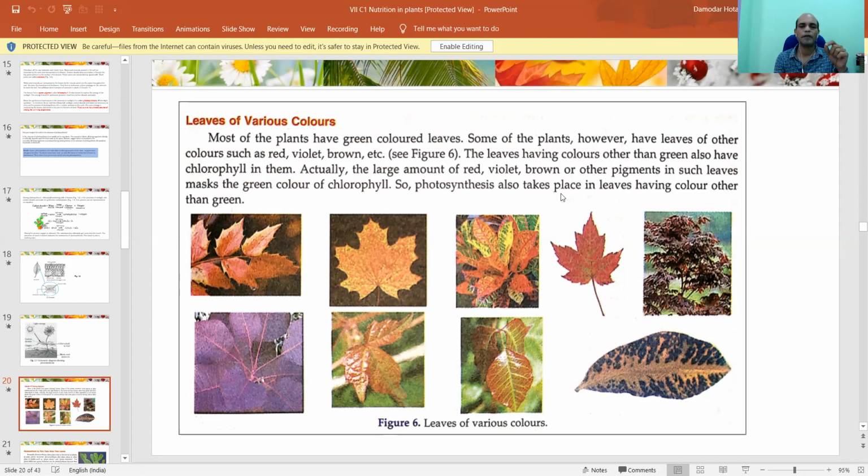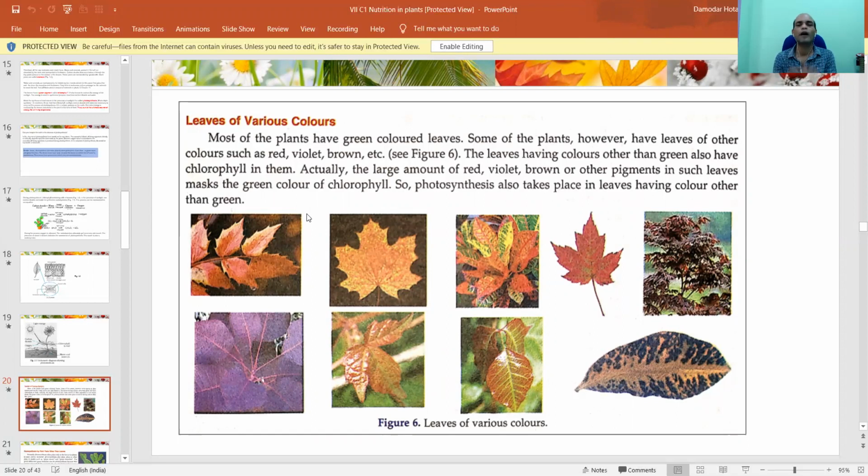According to the presence of pigment, the color of the leaf changes. Other pigments in such leaves mask the green color of chlorophyll. So photosynthesis also takes place in leaves having a color other than green. Now you may think there is a doubt that there is no chlorophyll present over here, so how can photosynthesis take place in these plants? No. Here chlorophyll is also present, but pigments are more. Pigments means colors, nothing else.